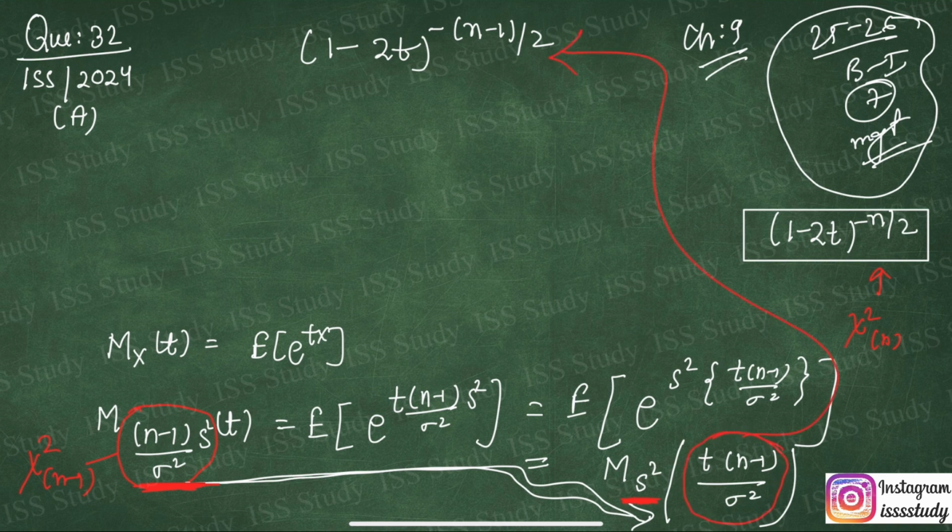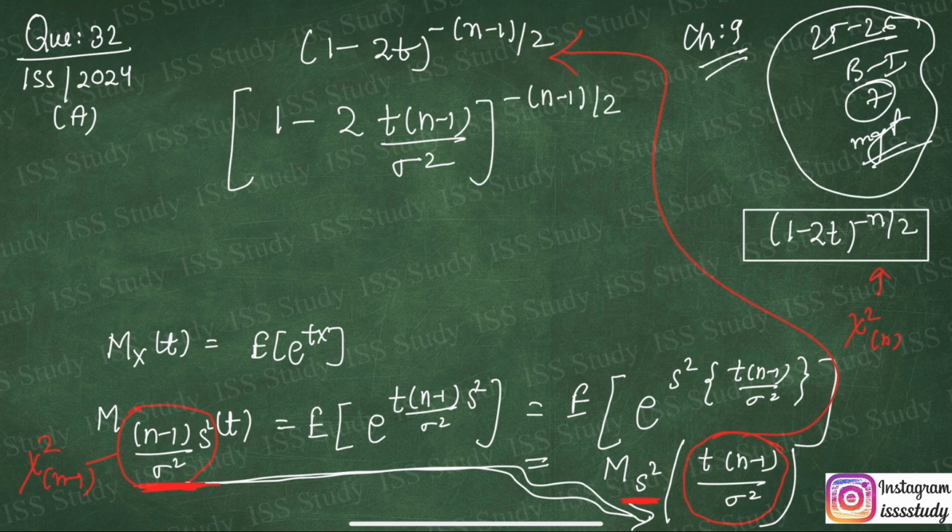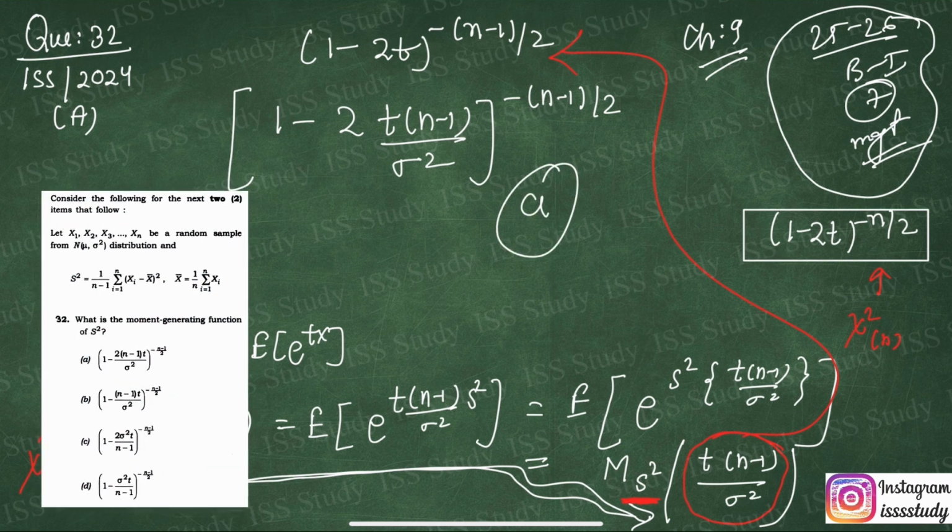So you can see what we can write: 1 minus 2, let me write it properly again. We can write 1 minus 2, but in place of t we have to write t times (n minus 1) upon sigma square, and bracket close, whole to the power minus (n minus 1) by 2. Now you can check option number A. It is given in option number A.